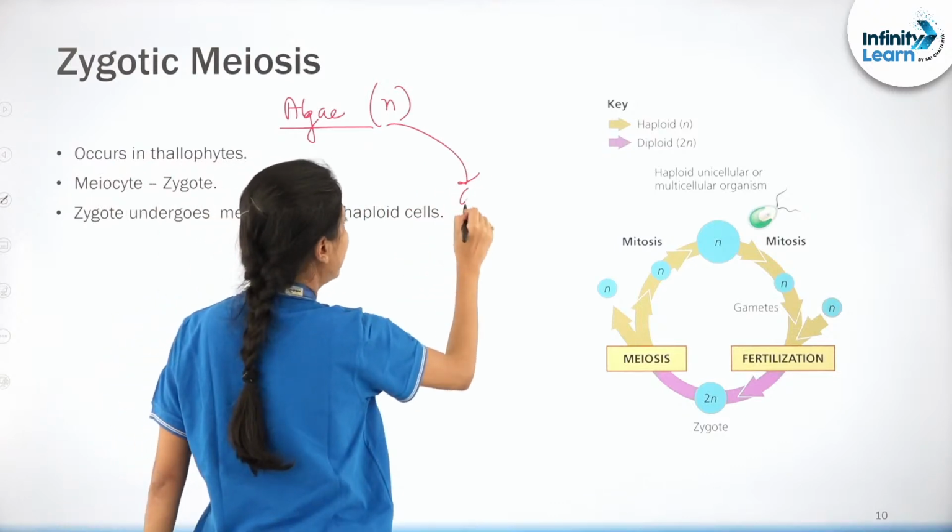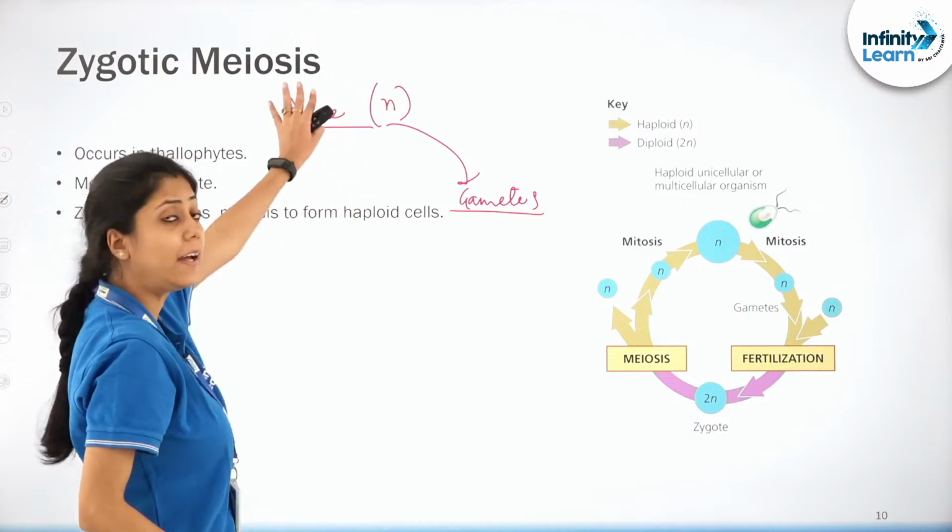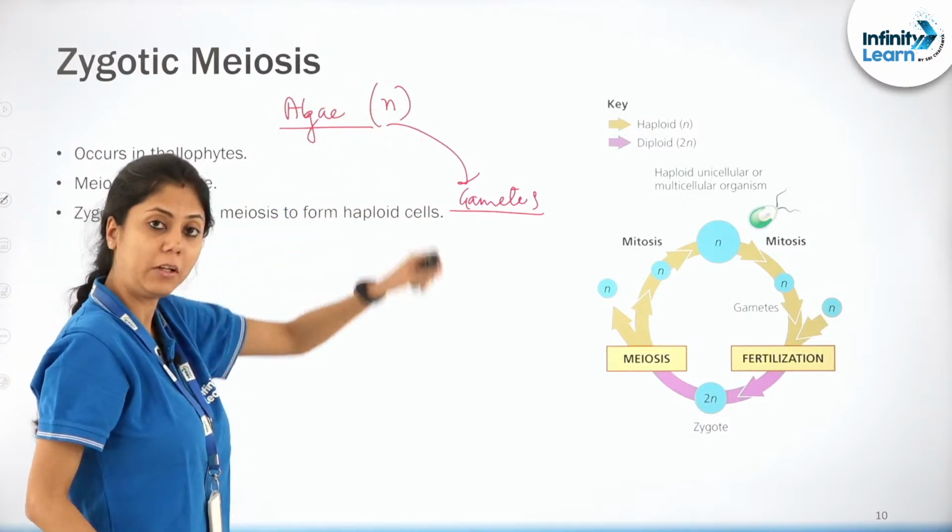How will they produce the gametes? If you want, you can write it in the chat box. How will a haploid organism produce gametes, right?